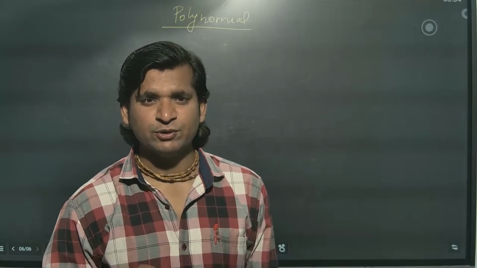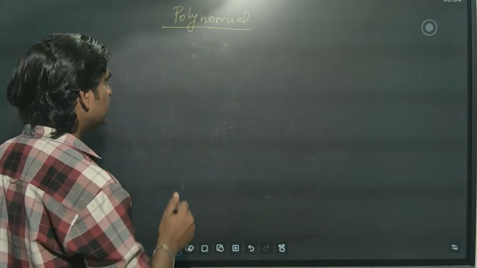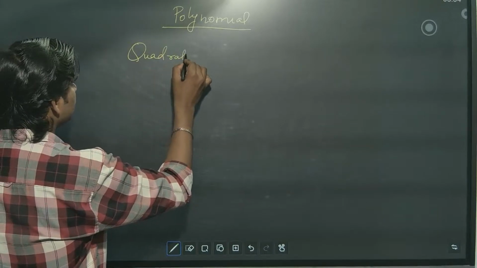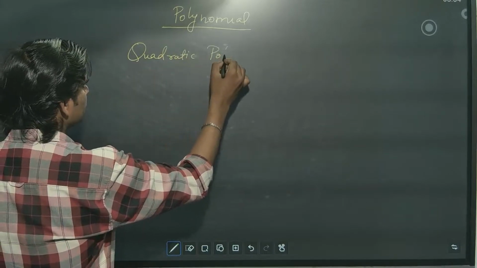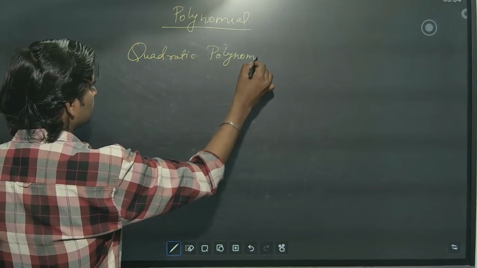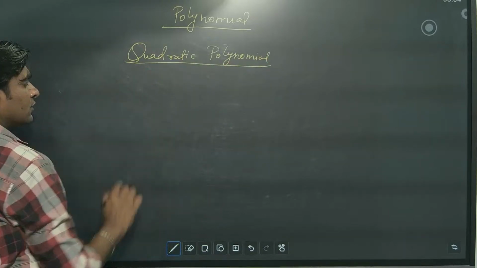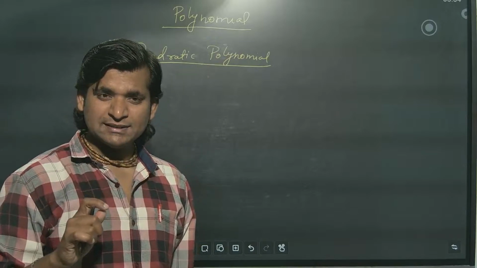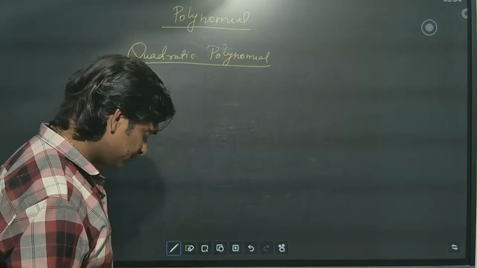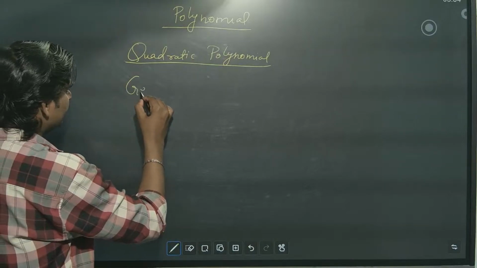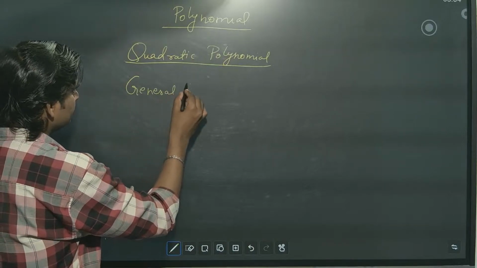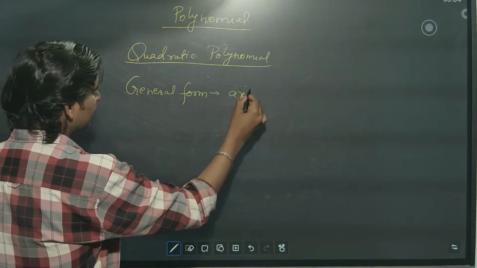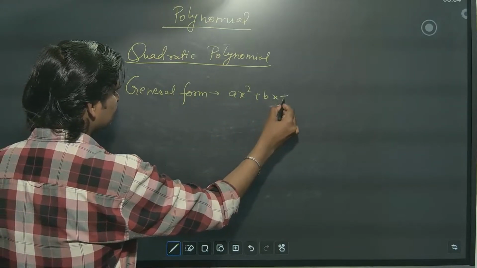We have to study the quadratic polynomial. What is the general form of a quadratic polynomial? The general form is nothing but ax square plus bx plus c.